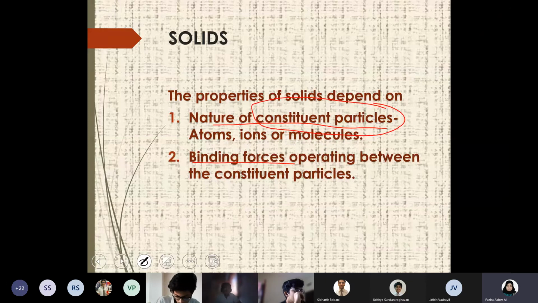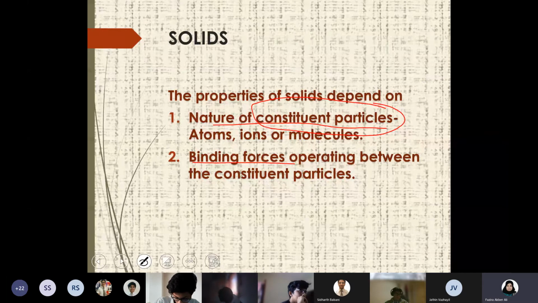Ma'am, do we write it? Yeah, as and when you write, I write it as lecture notes, and you can add more points when I upload the notes or when you read the textbook or other reference material.